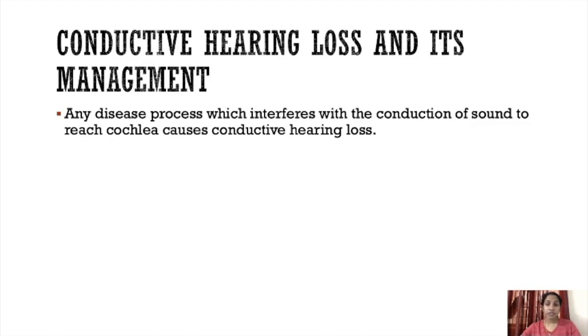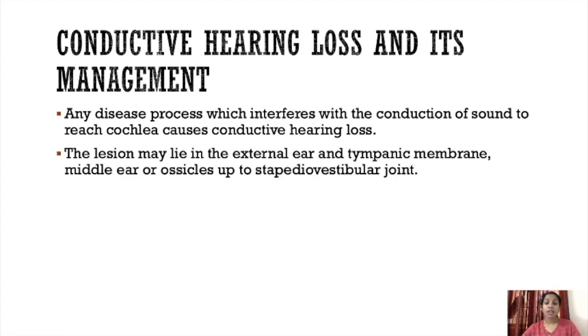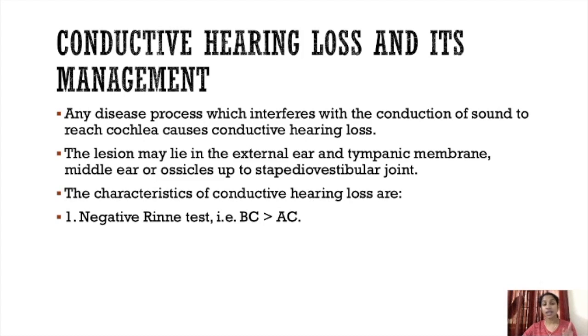Conductive hearing loss is any disease process which interferes with the conduction of sound to reach the cochlea. The lesion may lie in the external ear and tympanic membrane, middle ear or ossicles. The characteristics are, first, a negative Rinne test. Positive Rinne test means AC is greater than BC, but negative Rinne test means BC is greater than AC, the bone conduction is longer than the air conduction.